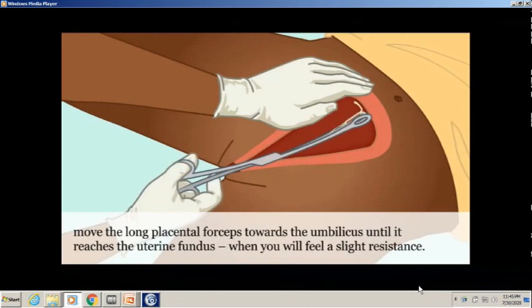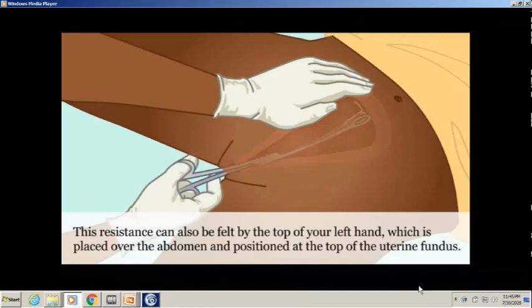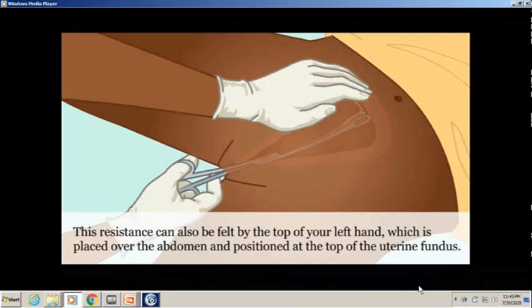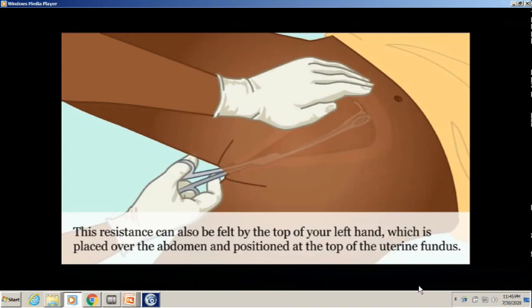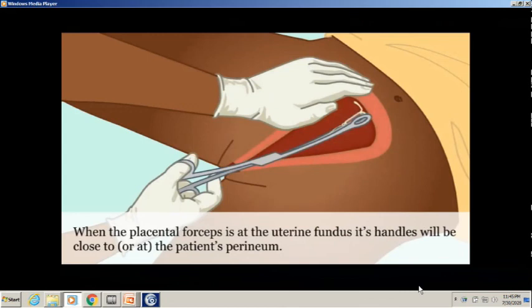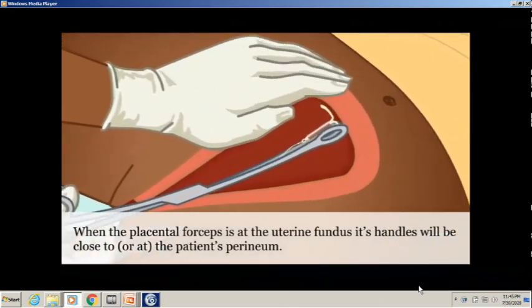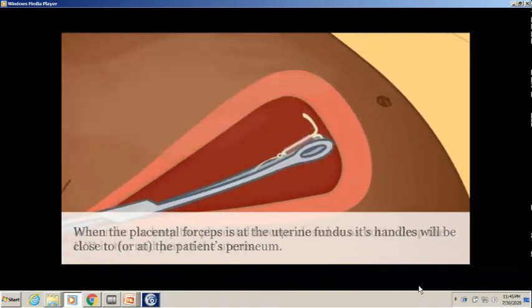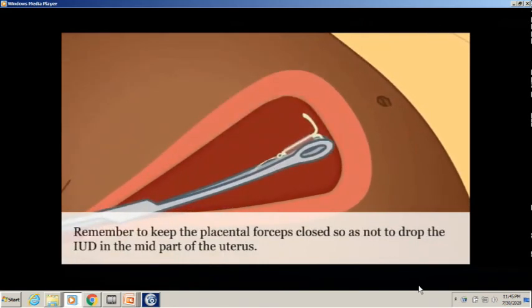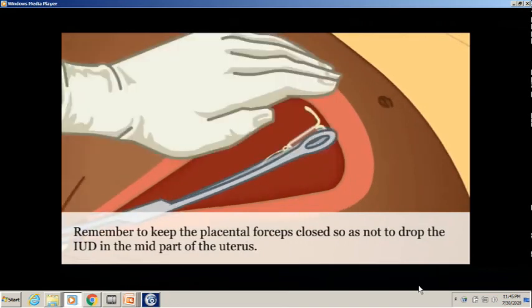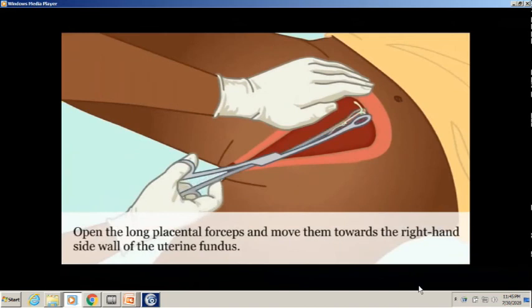This resistance can also be felt by the top of your left hand, which is placed over the abdomen and positioned at the top of the uterine fundus. When the placental forceps is at the uterine fundus, its handle will be close to or at the patient's perineum. Remember to keep the placental forceps closed so as not to drop the IUD in the mid part of the uterus. Open the long placental forceps and move them towards the right-hand side wall of the uterine fundus.